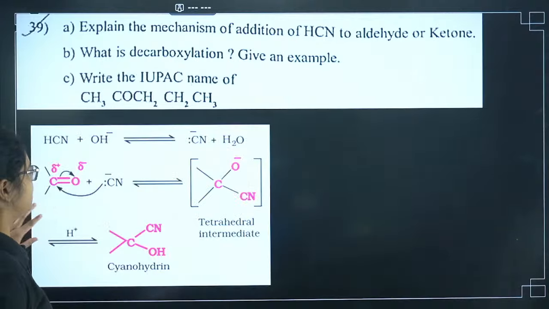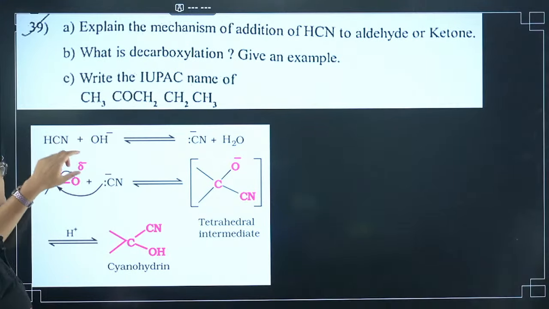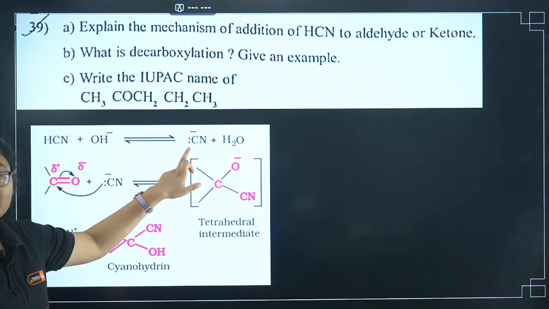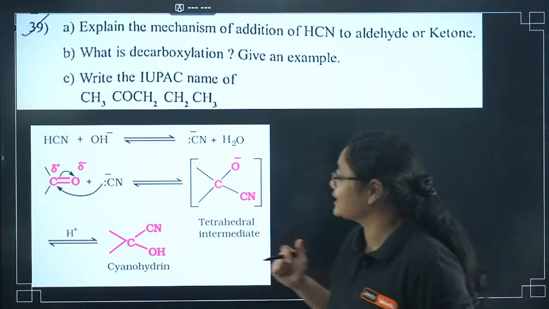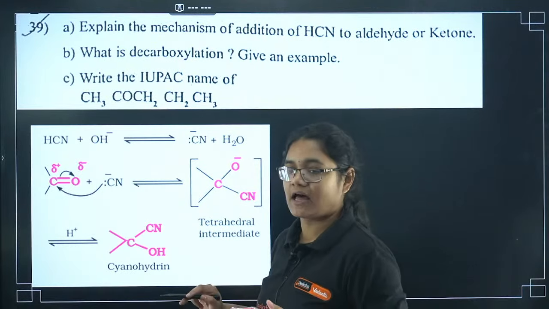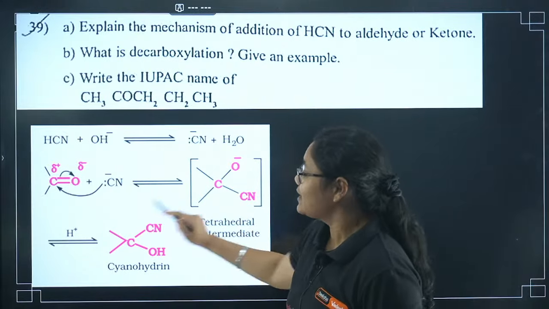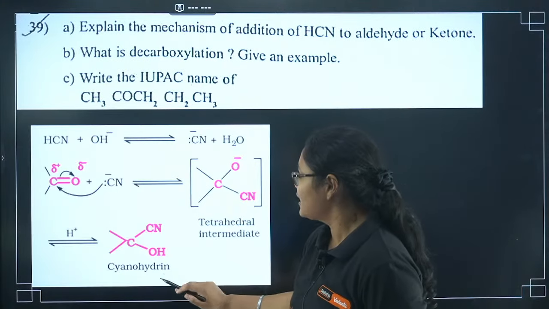So the mechanism is very simple. It is given like this in the book. Just prepare this mechanism. First, HCN reacts with OH minus to give you CN minus, the nucleophile. Let me come to this side so that you can see my face also. CN minus reacts with this carbon, the electrophilic carbon, to form a tetrahedral intermediate. After that it reacts with H plus to give you CN and OH, which is cyanohydrin here.